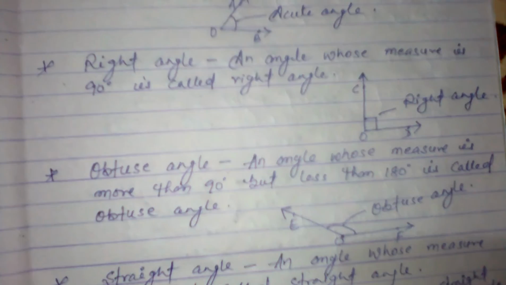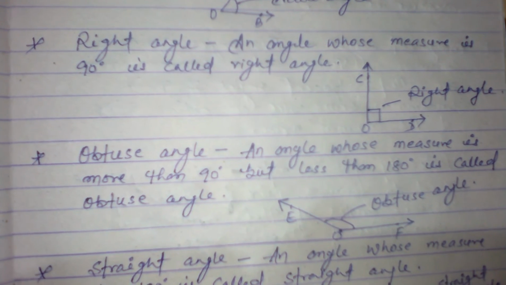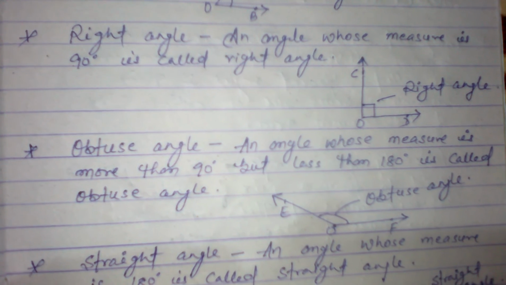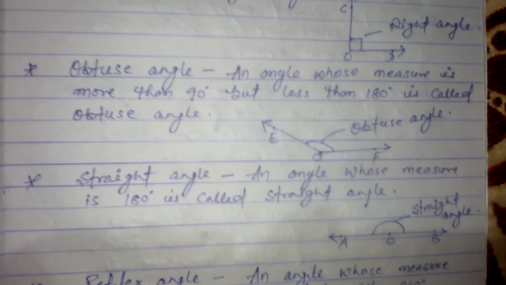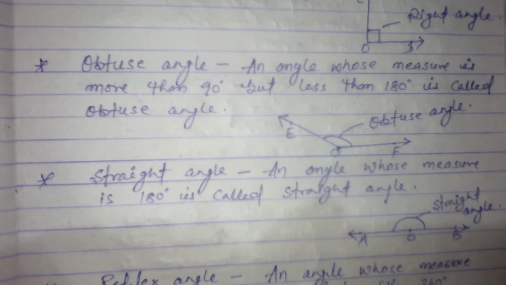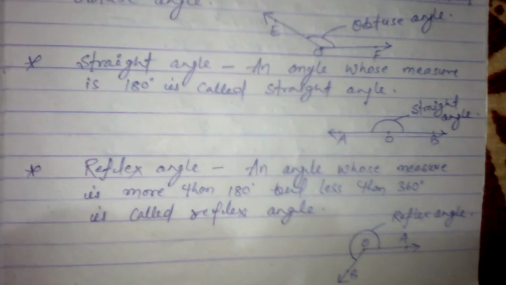Obtuse angle. An angle whose measure is more than 90 degrees but less than 180 degrees is called an obtuse angle. Straight angle. An angle whose measure is 180 degrees is called a straight angle. Reflex angle.